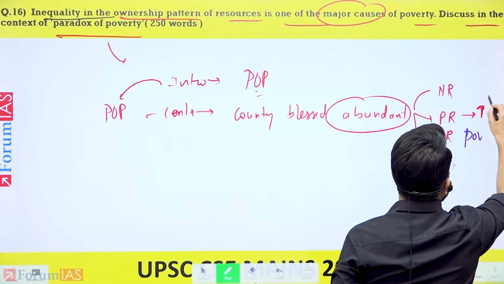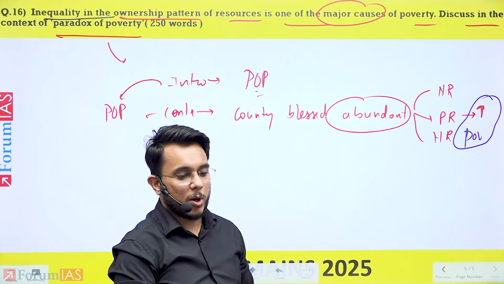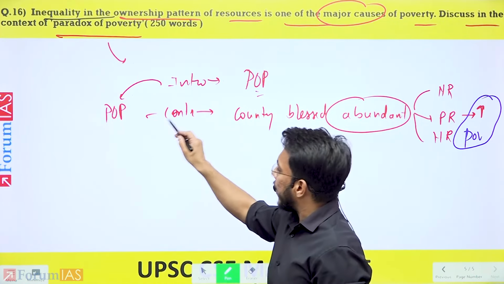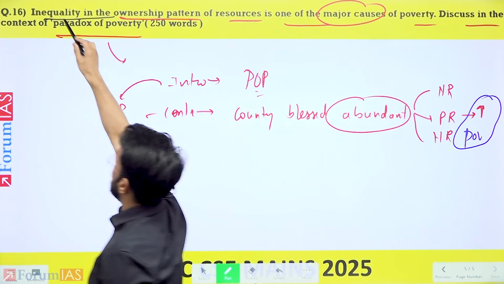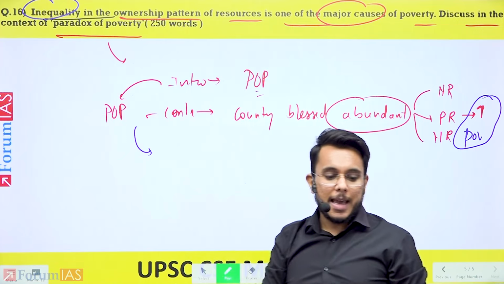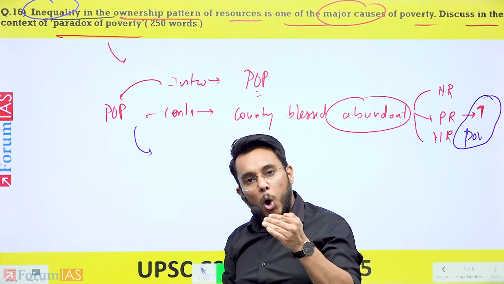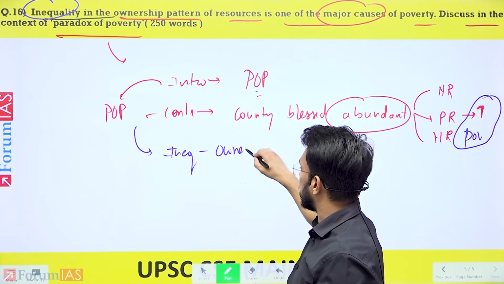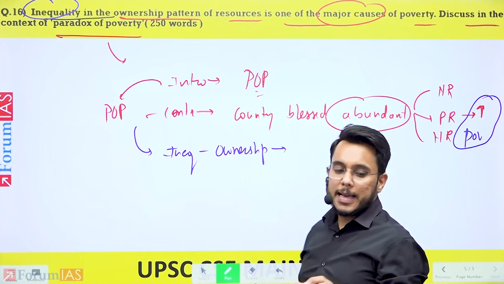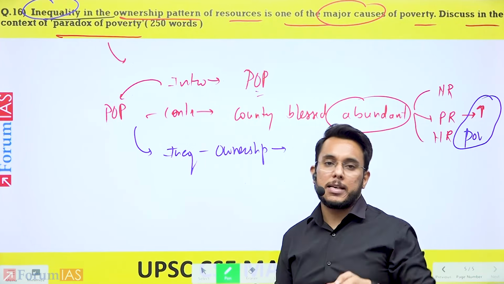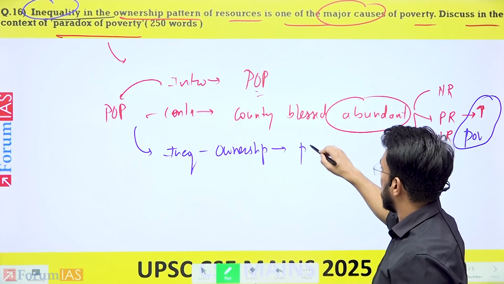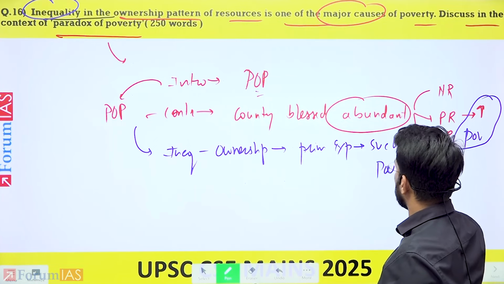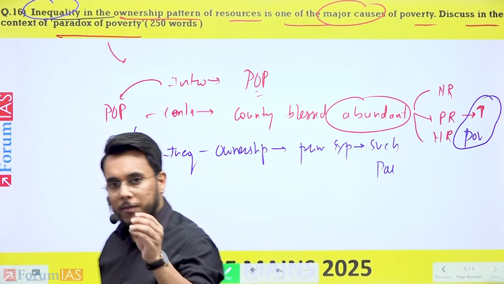So this refers to the situation of the prosperity-poverty paradox. Now, we can connect this particular thing with the core demand of the question, that is inequality. Here I can say that inequality in the ownership of resources is the primary explanation for this paradox, the primary reason for this particular paradox. Clear or not?